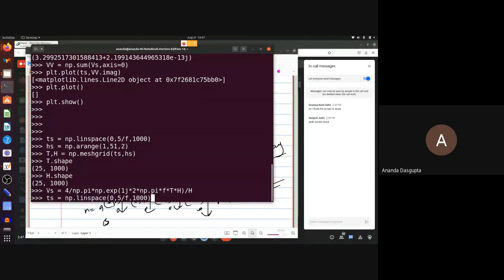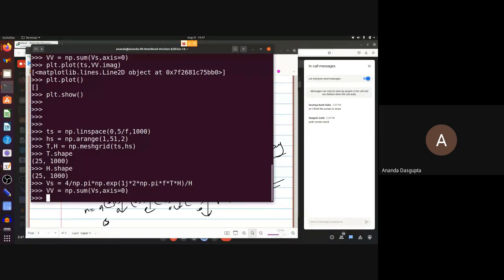Then the next step is simply you sum up over the 0th axis, so that for each time value you get a sum over all the elements in axis 0. That is, for each time value you end up with the complex sum. That's done. So this is as much as you need. These are all the steps. In fact, you don't even need these two in between. So 1, 2, 3, 4, 5 lines of code, and finally to plot.